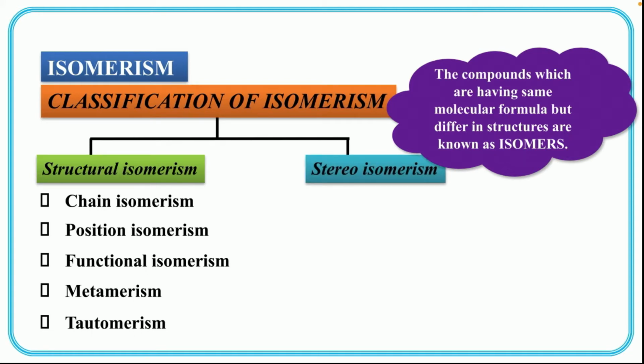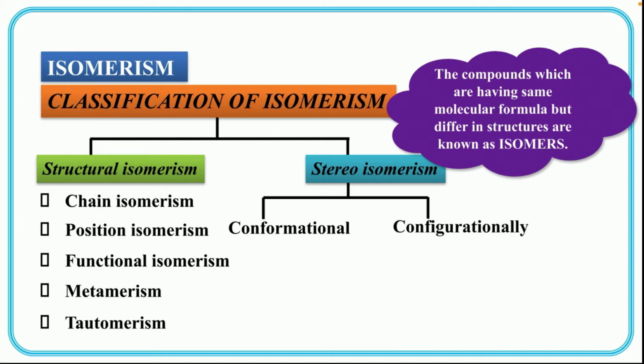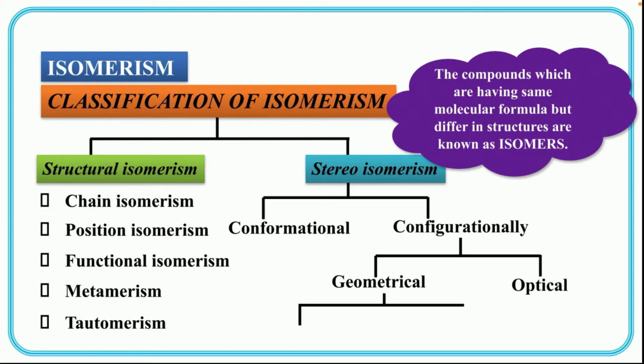Again, stereoisomerism is also classified into two types: one is conformational isomerism and another one is configurational isomerism. And this configurational isomerism is further classified into geometrical isomerism as well as optical isomerism. And this geometrical isomerism is again classified into cis isomerism as well as trans isomerism. Let us study about them in detail.